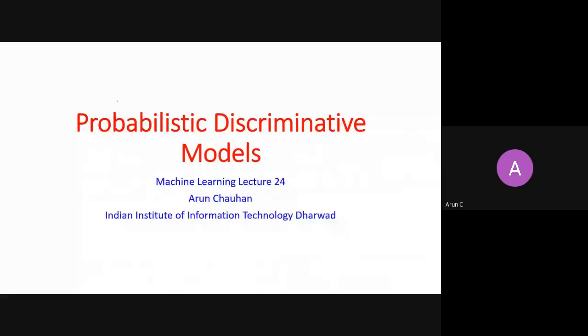Discriminative means you are just estimating the posterior directly for a given X. If I give you X, you are not calculating the prior and conditional for that. You're directly estimating the posterior probability, without calculating the prior and conditional.